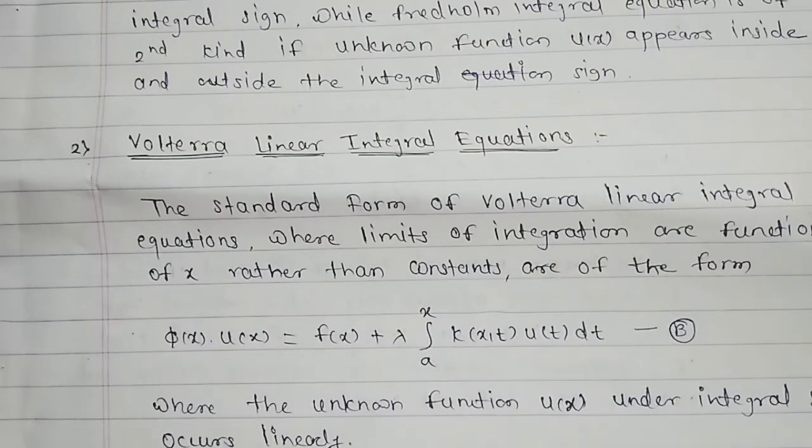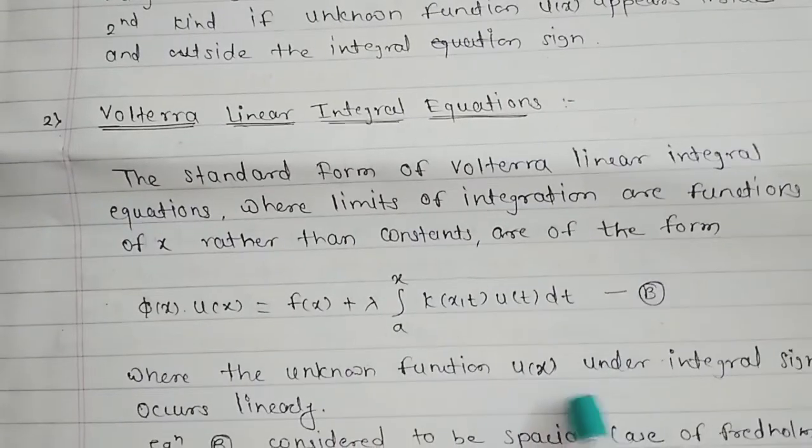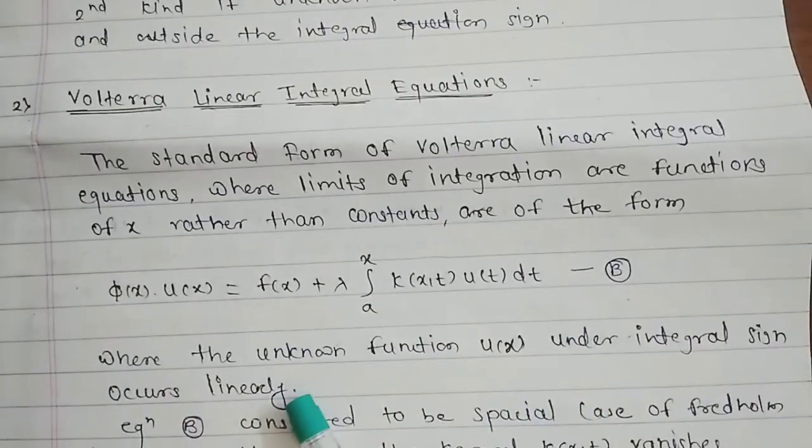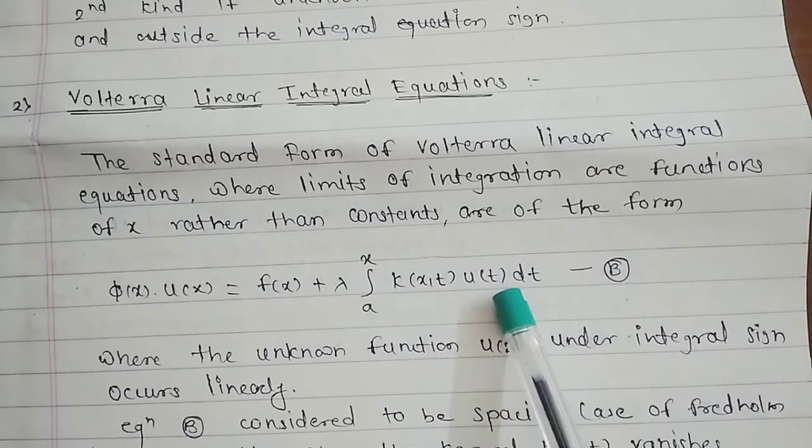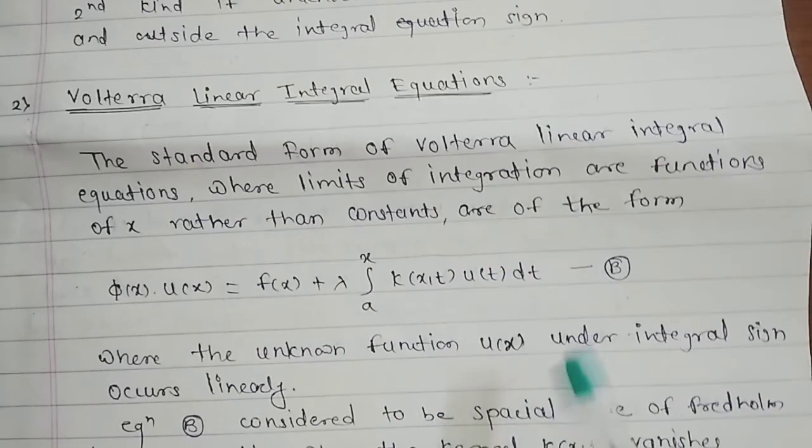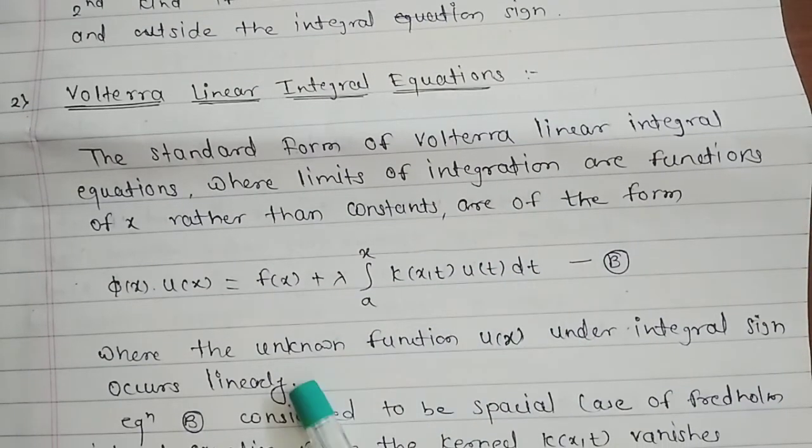Here the unknown function u of x under the integral sign occurs linearly. The function u of t is linear, meaning its power is 1, so it is a linear function, and therefore this equation is said to be a linear integral equation, a Volterra linear integral equation.